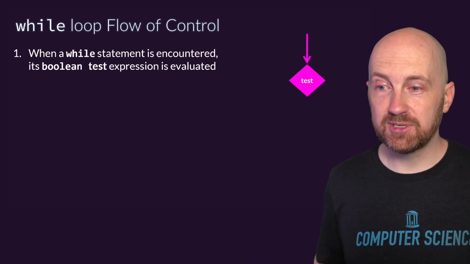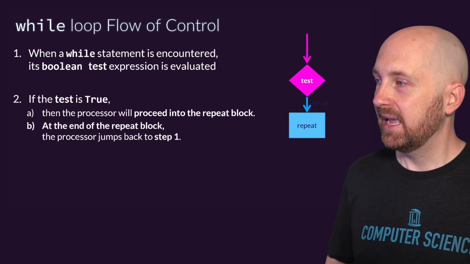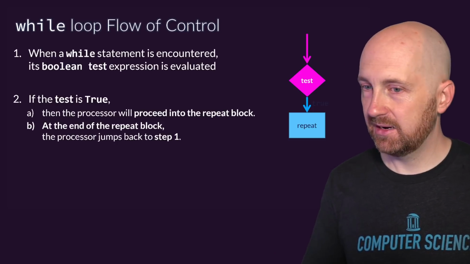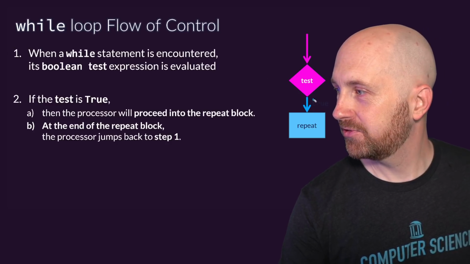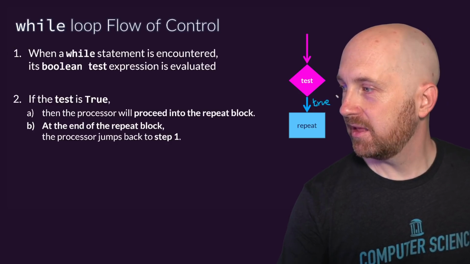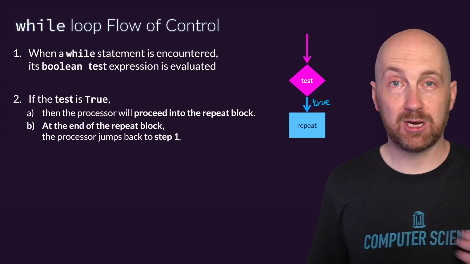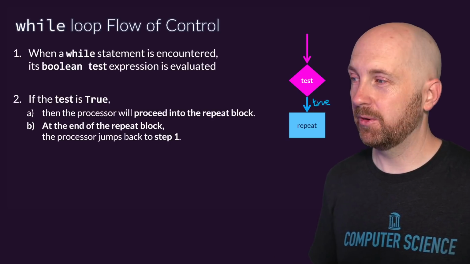So let's diagram this control flow process. So we reach this test again, and that's our diamond here. And if it's true, and I apologize for the labeling here, the labeling's a dark color, I'll fix that in post. If this is true, then we go into the repeat block. Just like an if test, when that's true, it goes into the then block. Well, in the test case of a while loop, if it's true, we go into the repeat block.